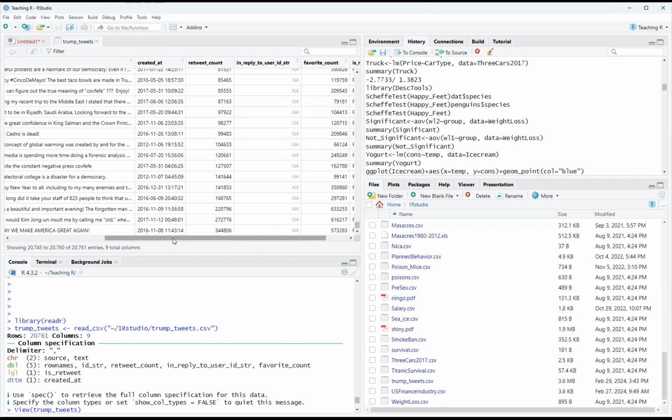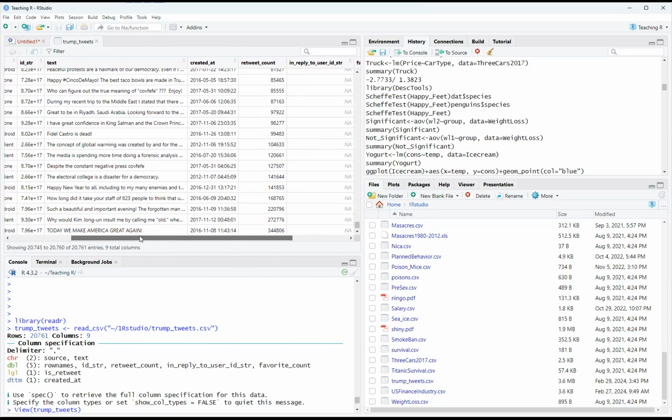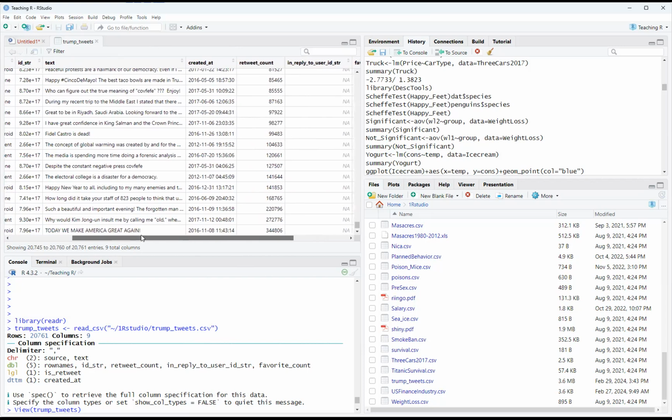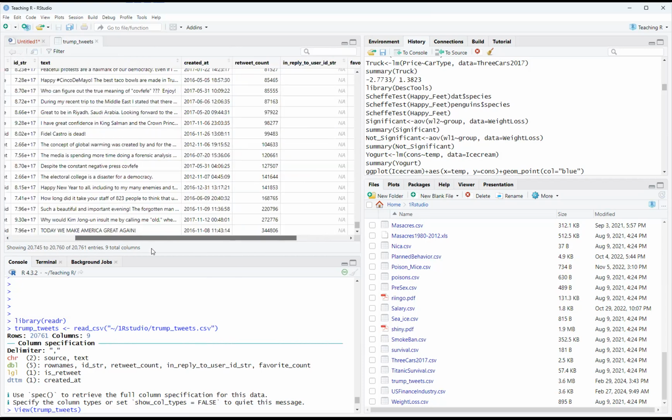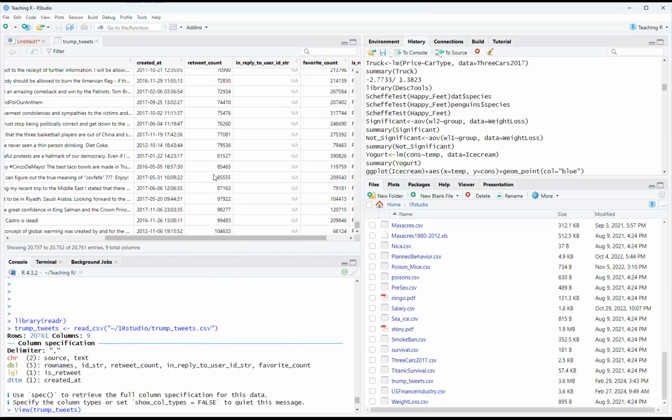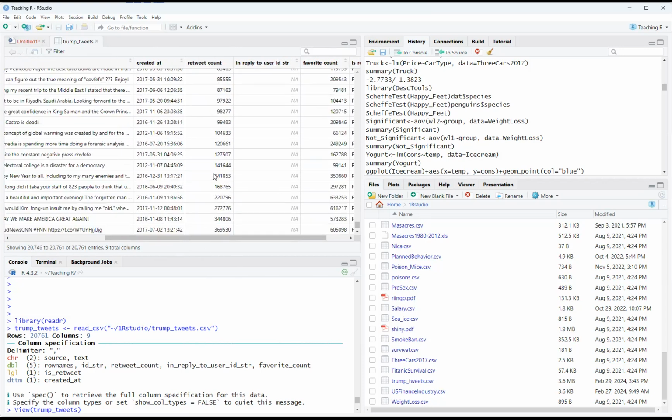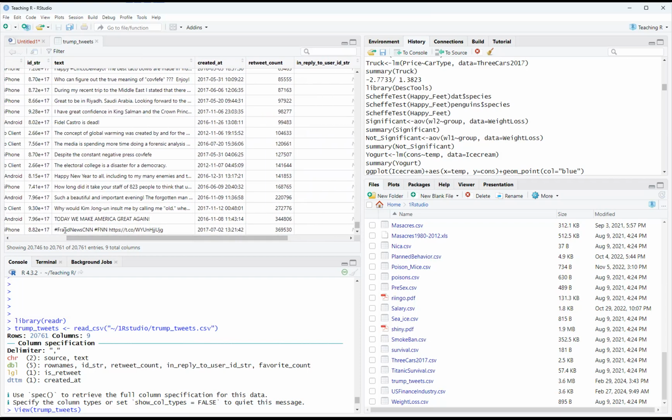But this is it here. This one has 344,000. I can't even. Today we make America great again. That was the highest, I think. Yep, retweeted. Oh wait, nope, today we make, fraud news.